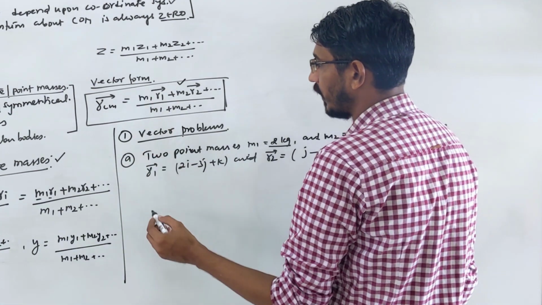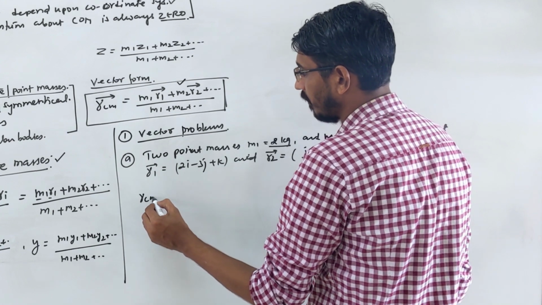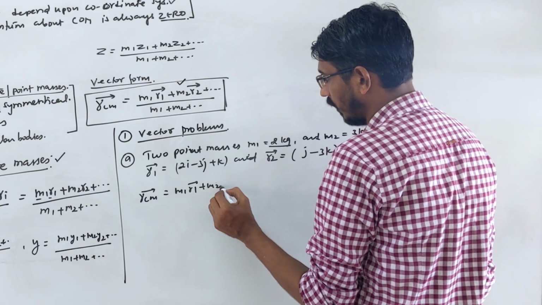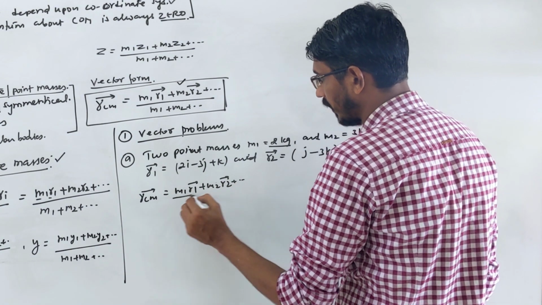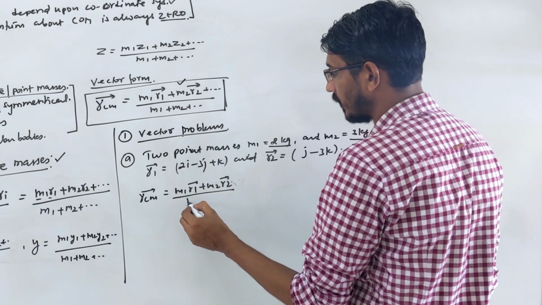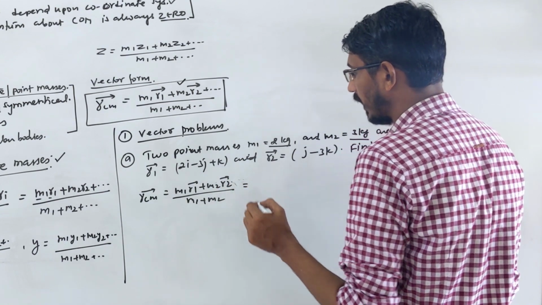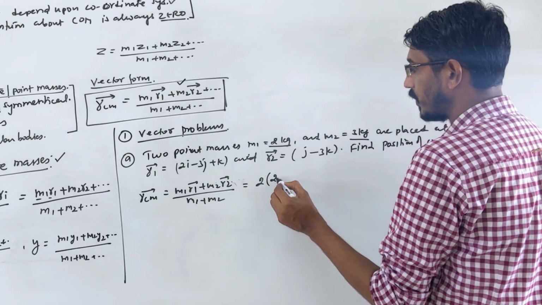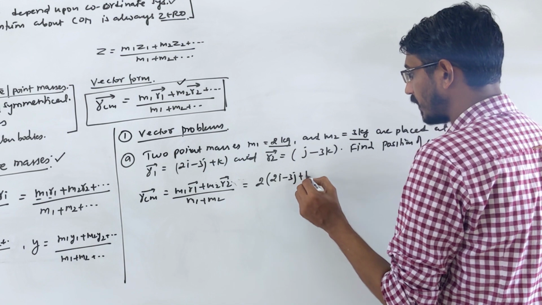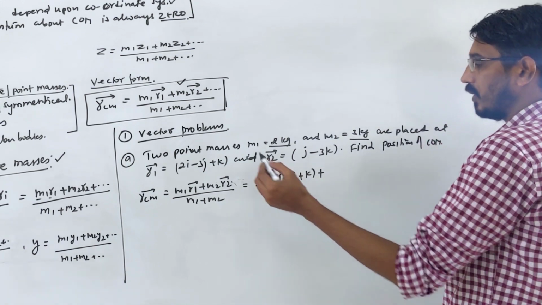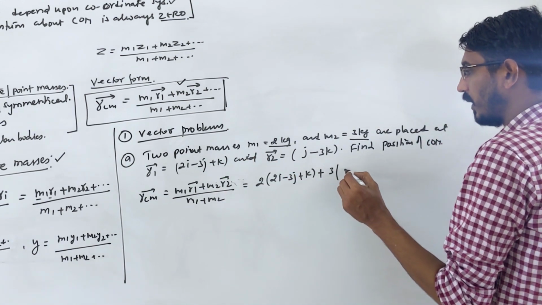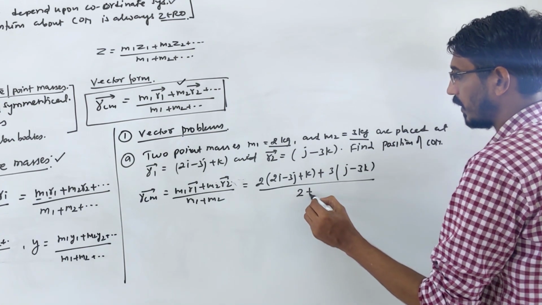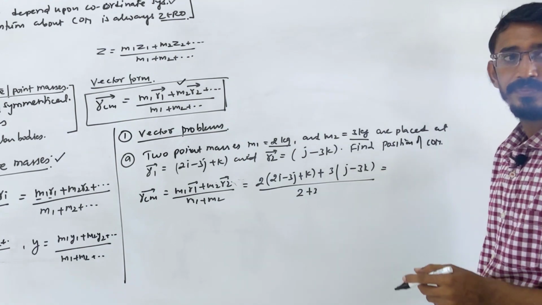Okay, so we will write this formula. RCM is nothing but M1 R1 vector plus M2 R2 vector, and it goes on for whatever number of masses you have. We have 2 masses only, so just write this much, divided by M1 plus M2. Let's put it in. Mass M1 is 2 kg, the position given is 2i minus 3j plus k, plus the second mass 3 kg with coordinate j minus 3k, divided by the total mass, that's 2 plus 3.